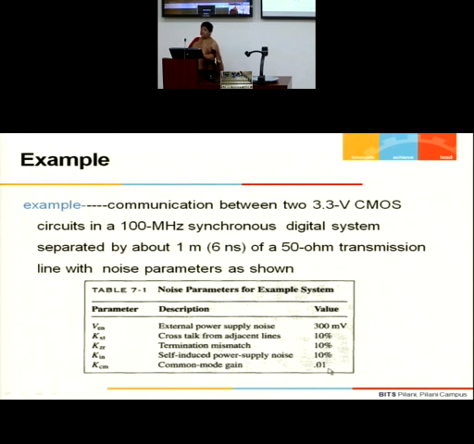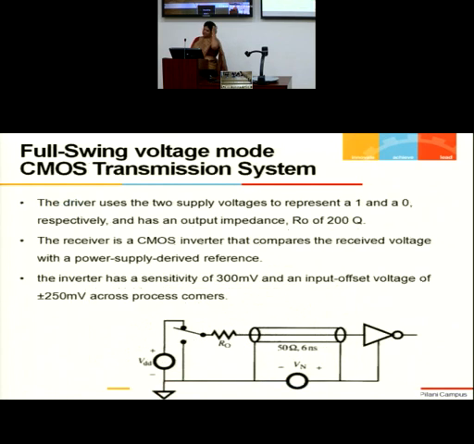I want it even lesser than that. But if we assume that the common mode gain of my system is 0.01, how do you carry forward the design? Okay, so I have taken some examples. How do you design a voltage mode system? How do you represent it, first of all? How do you understand a conventional voltage mode CMOS transmission system?